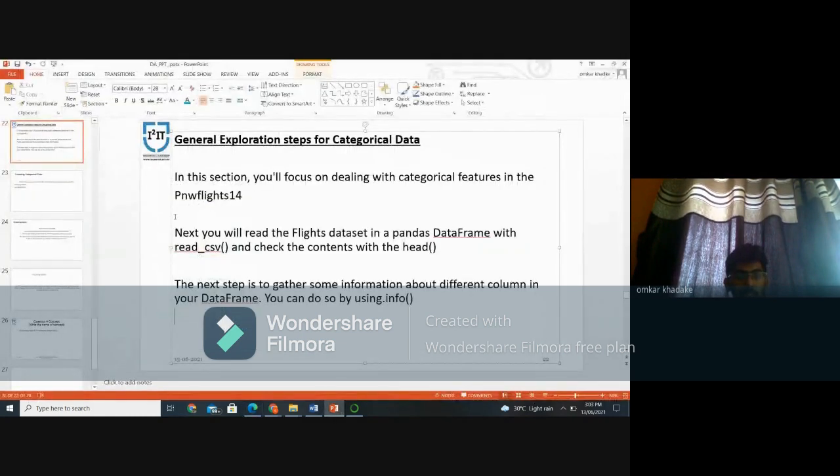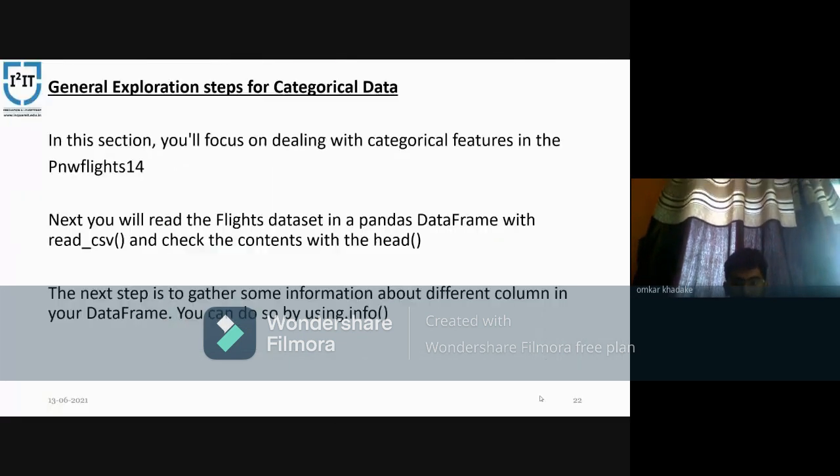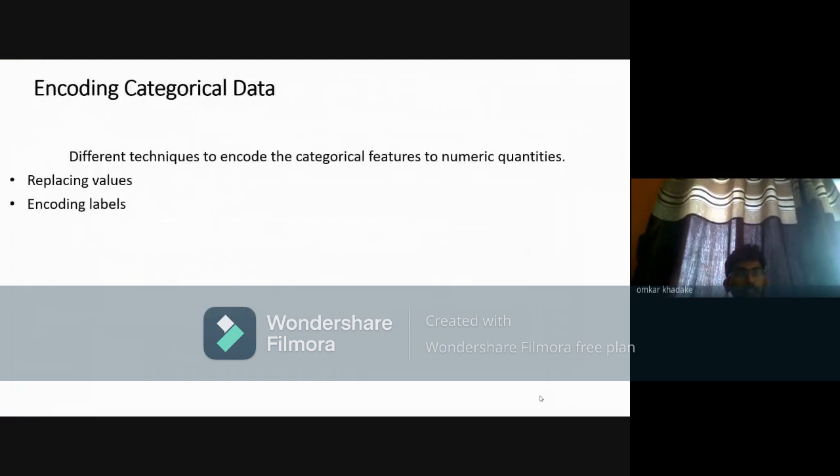The next is encoding categorical data. Encoding categorical data: the different techniques to encode categorical features as numerical quantities are replacing values and encoding labels. The two types are okay.